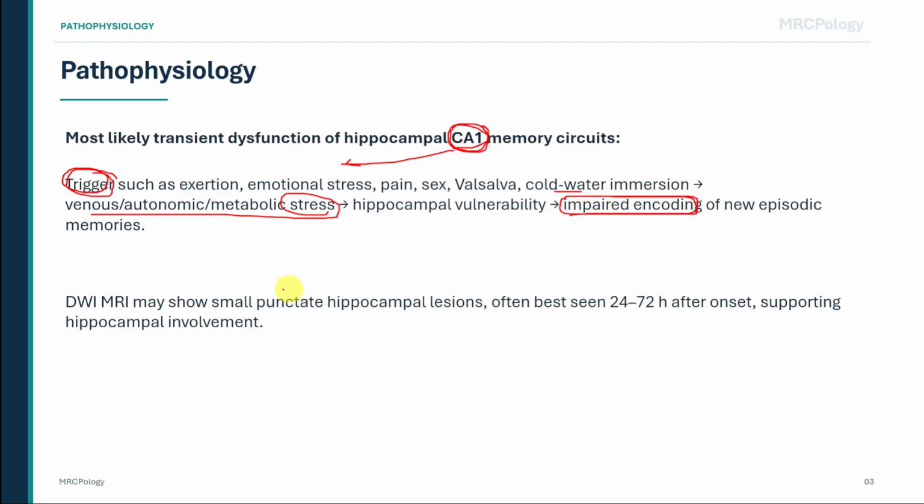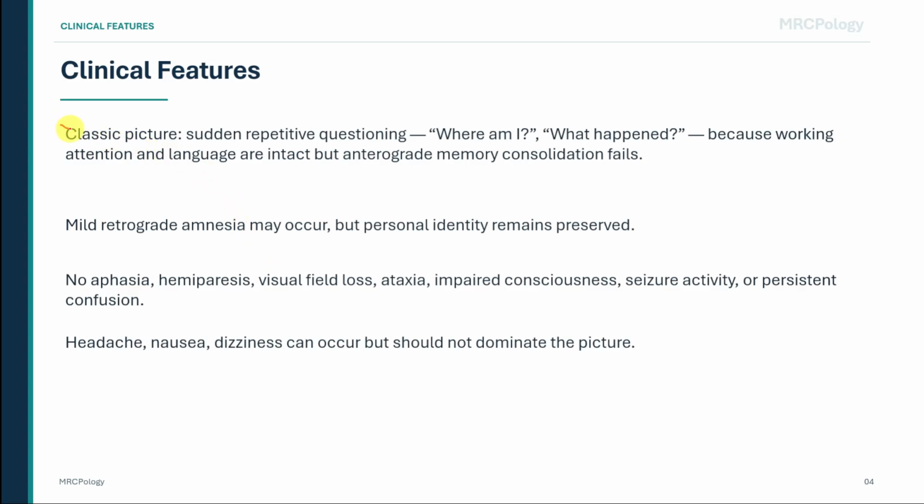MRI can support this mechanism. Diffusion-weighted MRI may show small punctate lesions in the hippocampus, often seen best 24 to 72 hours after onset. This timing is important because very early imaging may be normal, so a normal early scan does not exclude typical transient global amnesia. Clinically, the classic feature is sudden repetitive questioning.